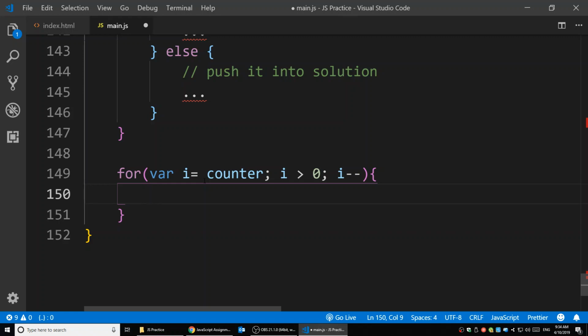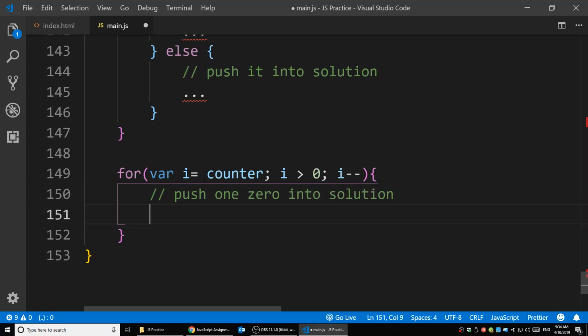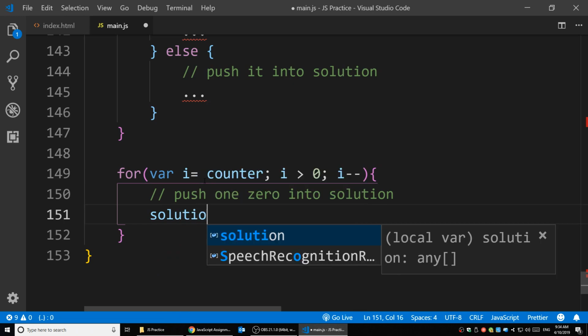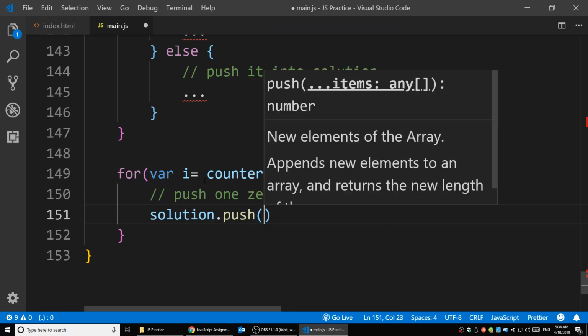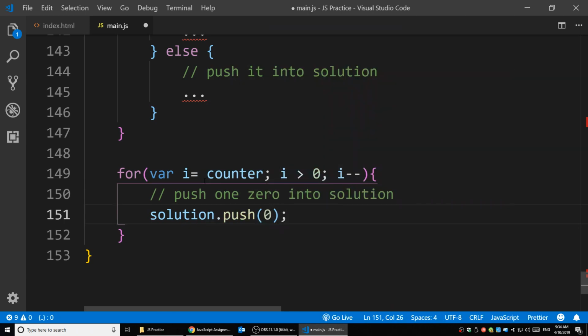And then every time the counter is not yet below 1, we push 0 into the solution. We can just do solution.push(0). When the counter equals 2, it's going to push a 0. Counter equals 1, push a 0. Counter equals 0, it just stops. And then that's the answer.